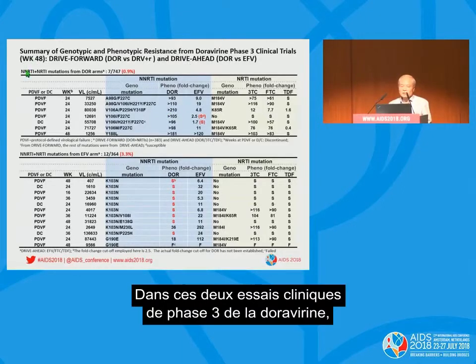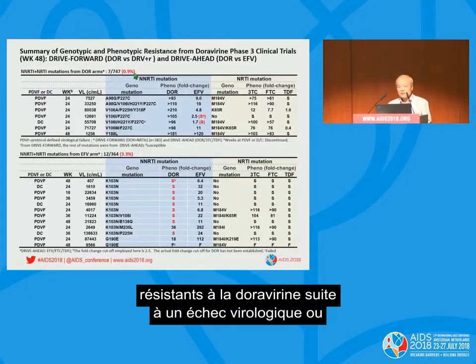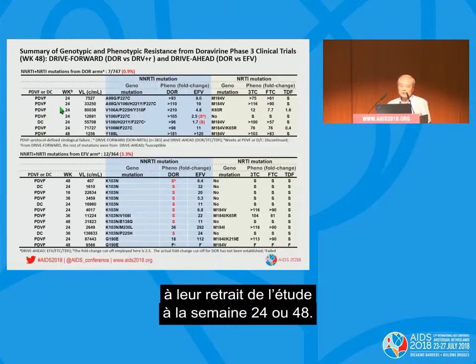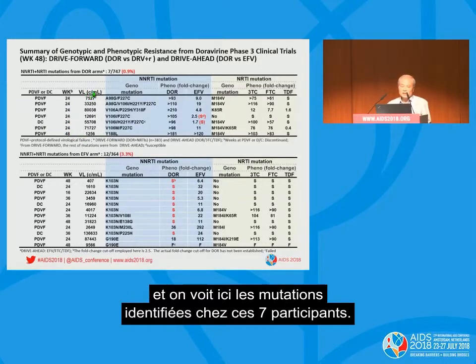From the two Doravirine phase 3 clinical trials, 0.9%, 7 out of 747 participants, harbored Doravirine-resistant virus upon virologic failure or discontinuation at week 24 or 48. The viral data are shown here, and here are the mutations identified in the 7 participants.